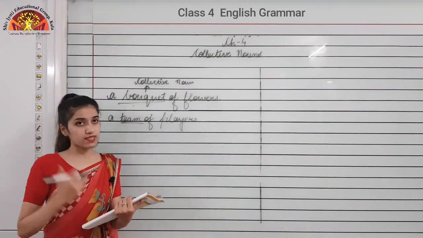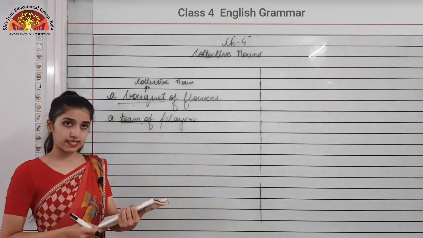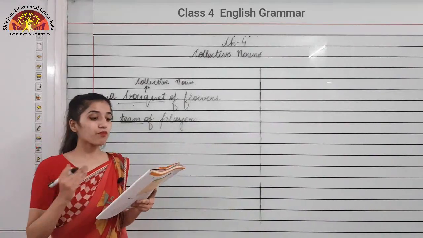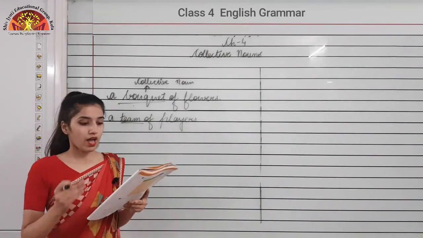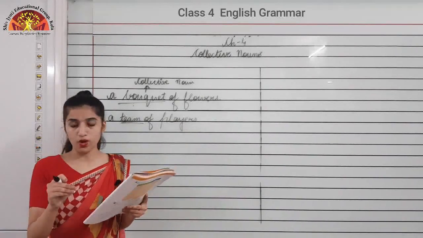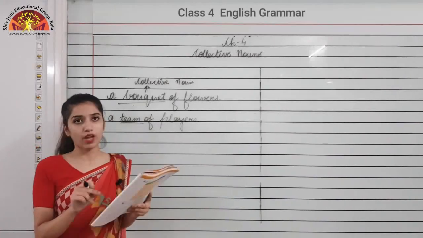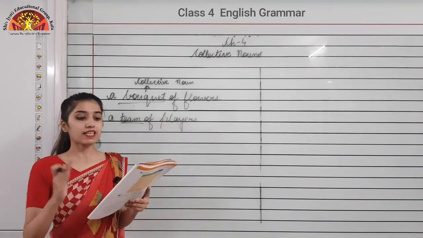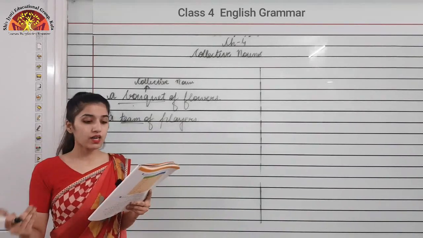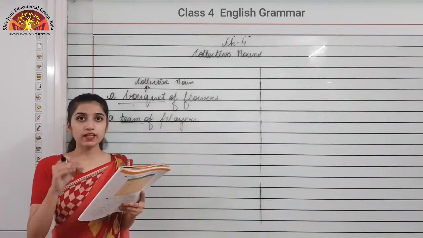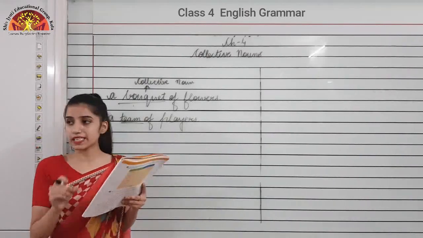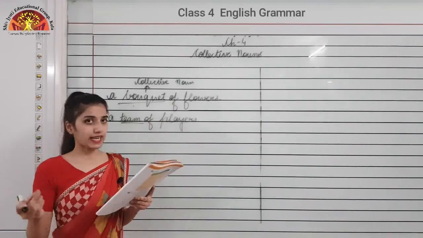Now moving to the exercise of this chapter, the first exercise, you can see it on page number 10 only. Exercise number 8, complete the phrases with collective nouns, and some of the collective nouns are given in the help box also, like gang, class, cluster, army, swarm, shoal, bunch, choir. You need to complete the phrases with the help of these collective nouns only.